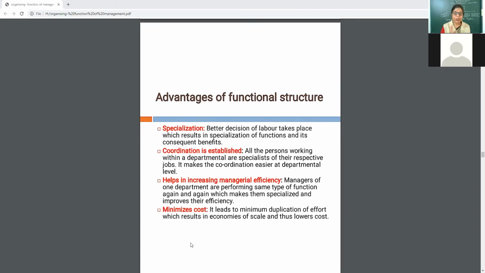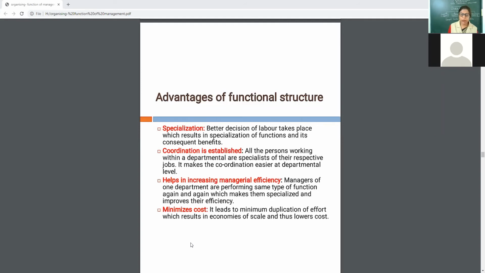Then it helps in increasing managerial efficiency. See, by the division of work, when the person knows his limits, knows his work, there will be more managerial efficiency by division of work. The person will do the same type of function again and again. Naturally, it will improve their performance. It will improve their efficiency.